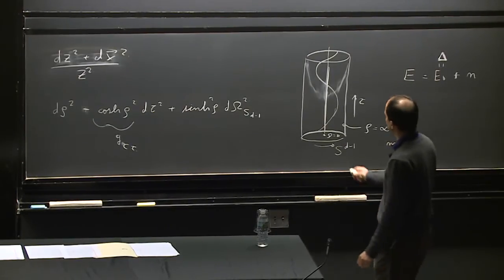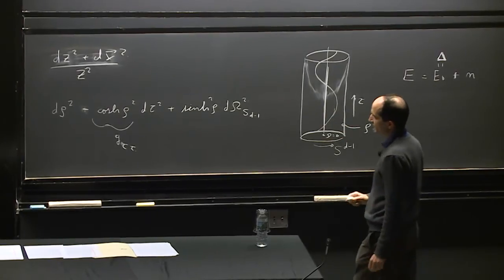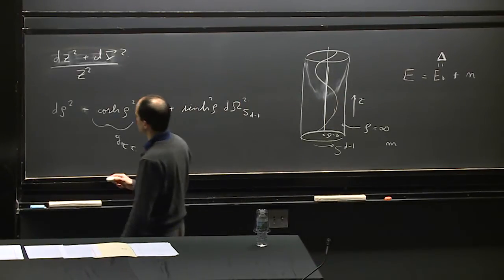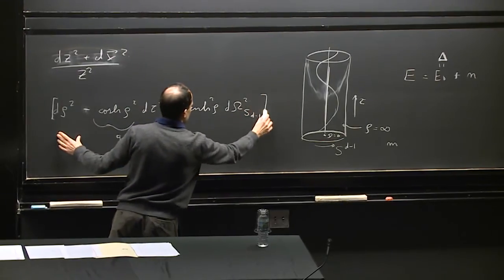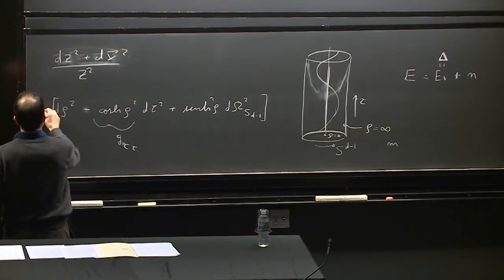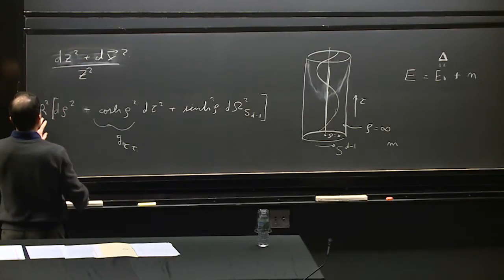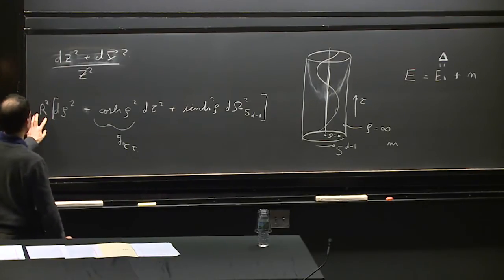So let's try to understand what its energy would be. This would be a situation where we have the metric of AdS, and the AdS metric would have an overall factor of r here.